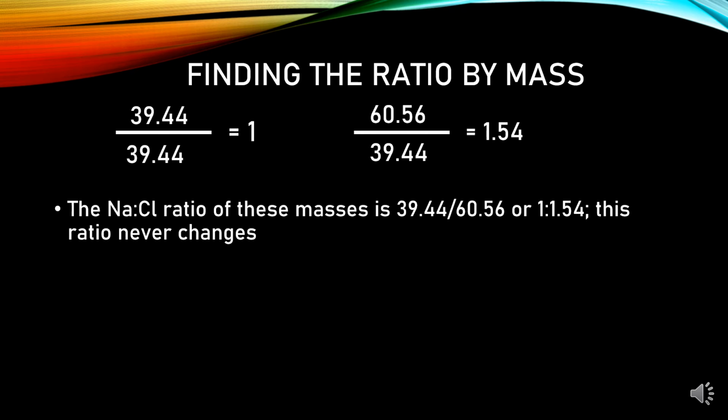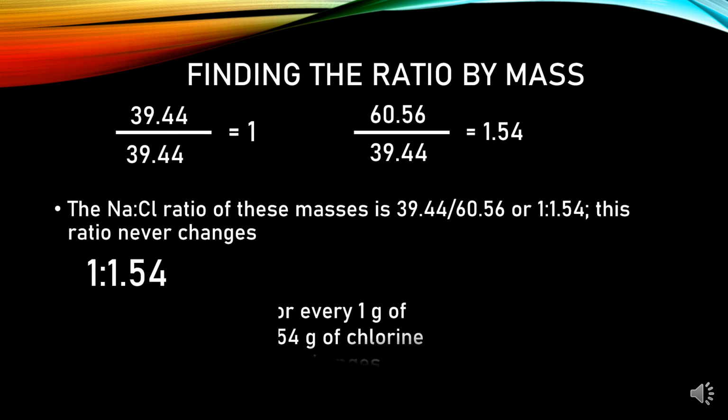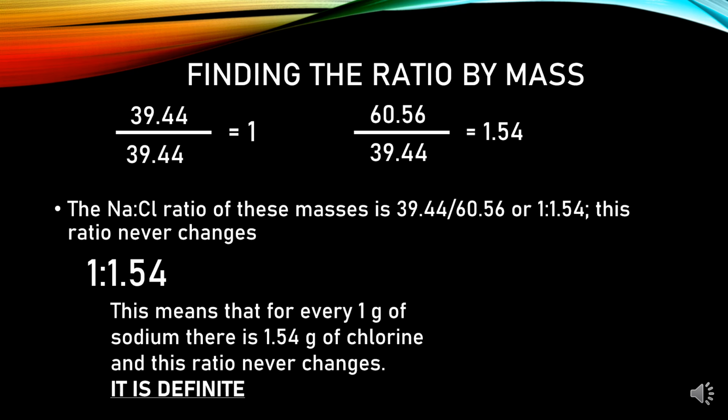The Na to Cl, or sodium to chlorine ratio of these masses, is 39.44 over 60.56, or 1 is to 1.54. This ratio never changes. This means that for every 1 gram of sodium, there is 1.54 grams of chlorine. And this ratio never changes. It is definite.